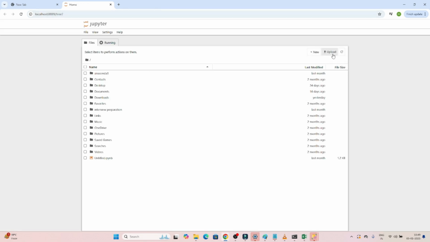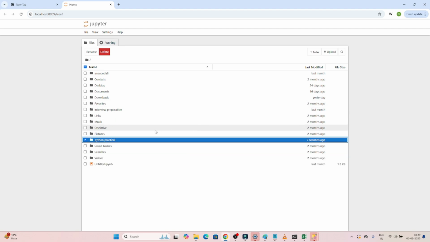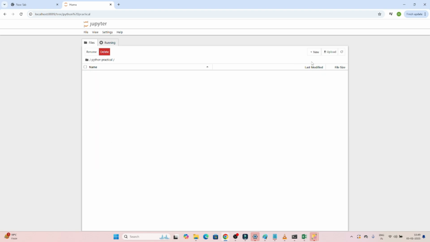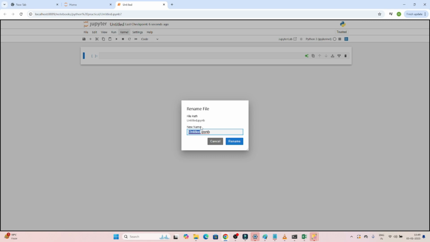Now we'll go to New. We'll first create a folder, and I will name it Python practical, because we will do all the Python practicals here. So this is the folder I have created. In this folder, I will create a Python notebook. This is a Python notebook, and you can give it a name. Untitled, you can see, right? You can give any name. We will give hello world or something. So that's how you can write your notebook name.